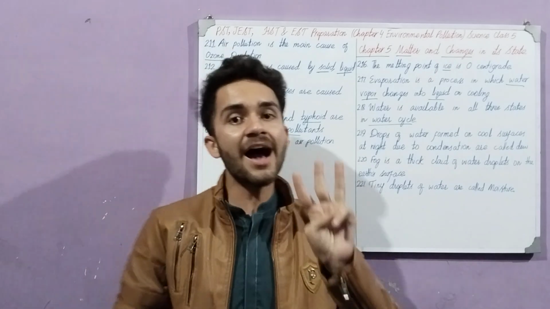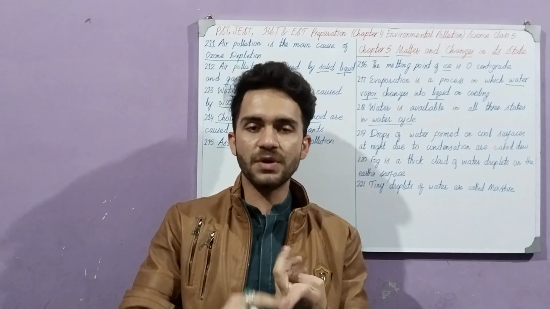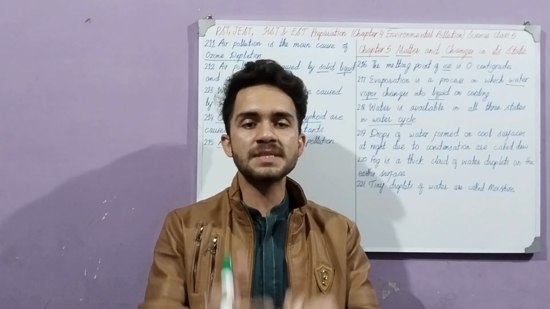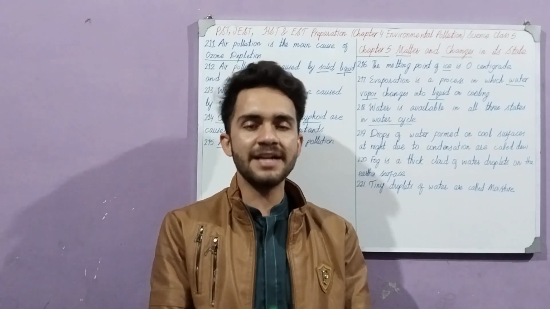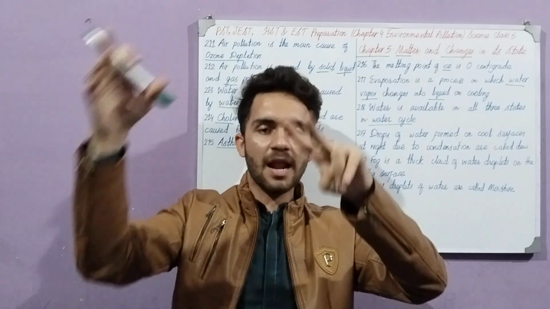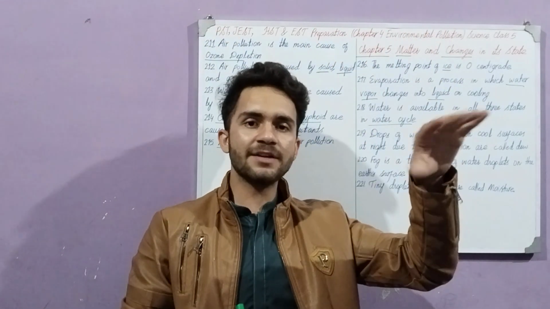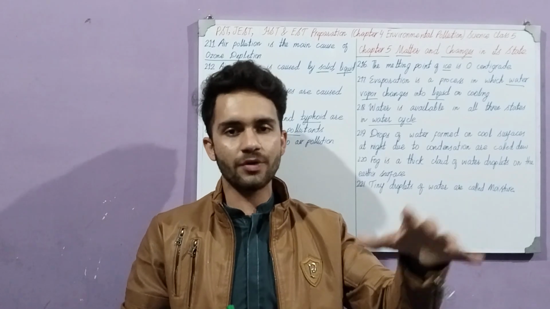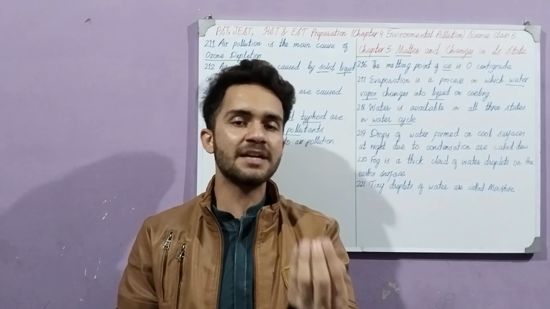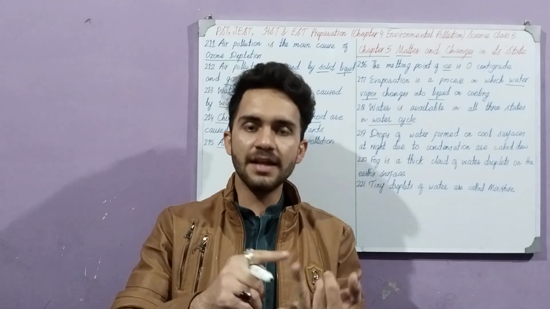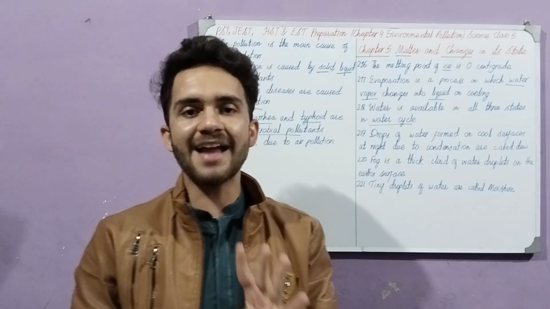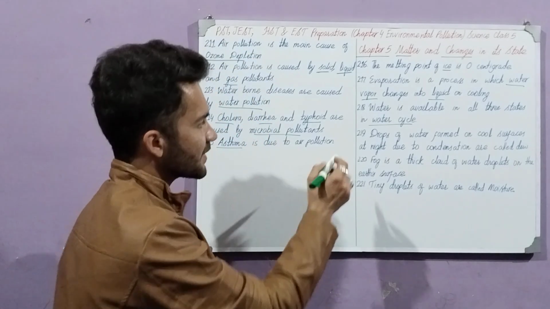Now in the water cycle, all three states of matter are present. First of all, the water is in its liquid form in the ocean. Then it gets heat and it becomes gas. From gas it forms clouds, and clouds are also gas. And then again it goes to the mountains or plains on the ground, and then it becomes water again, and sometimes on the mountains it becomes snow. So solid, liquid and gas all occur in the water cycle. So in the water cycle, all three states of water come.